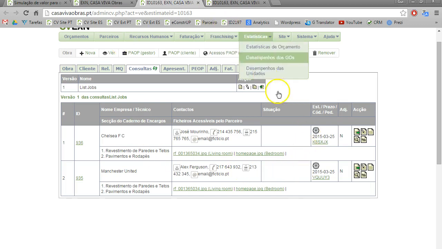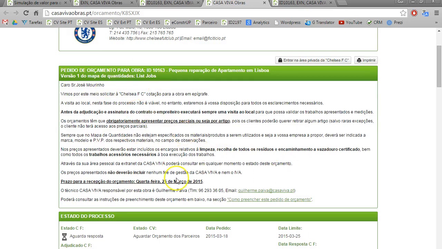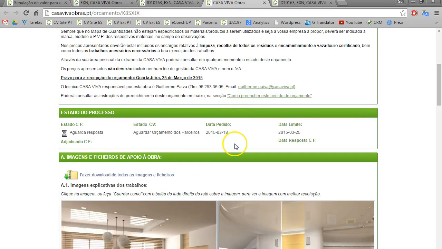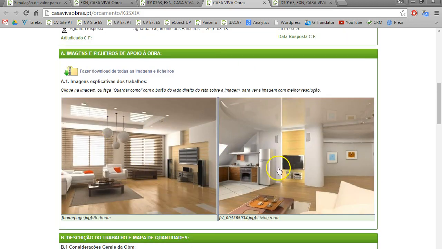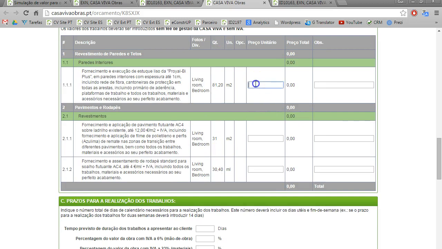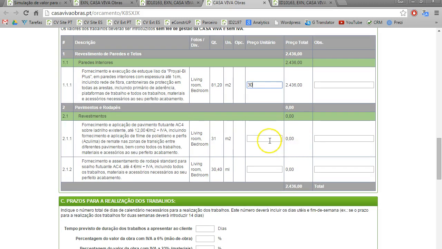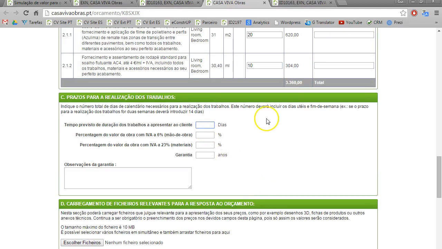So when they get an email, they have a link, right? So it's the same if I press here. So this is the link. It explains all the rules to work with us. We already have a contract with all of them, of course. Here you can see the pictures we sent to them, or plans, and here they will put the prices. Let's say it's 30, 20, and 10 for this last one. And they must tell us how long they will take to do it.